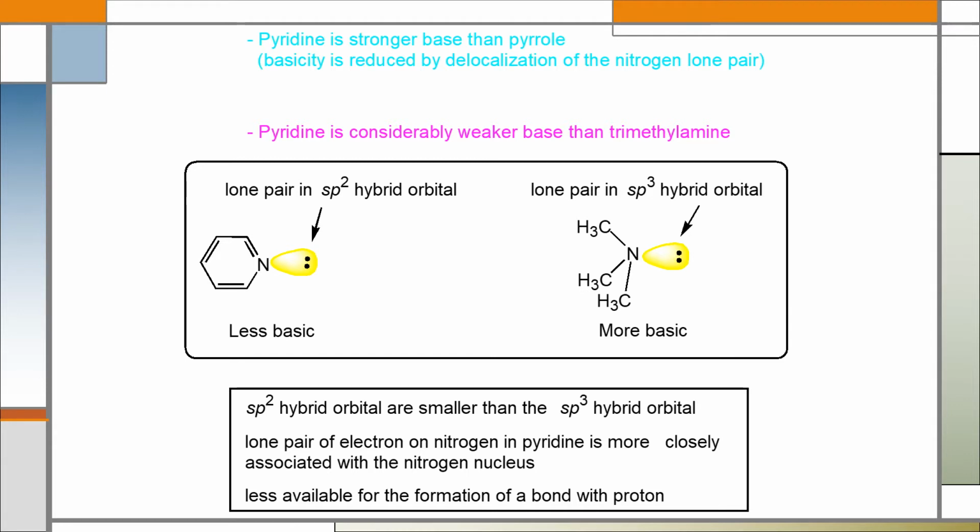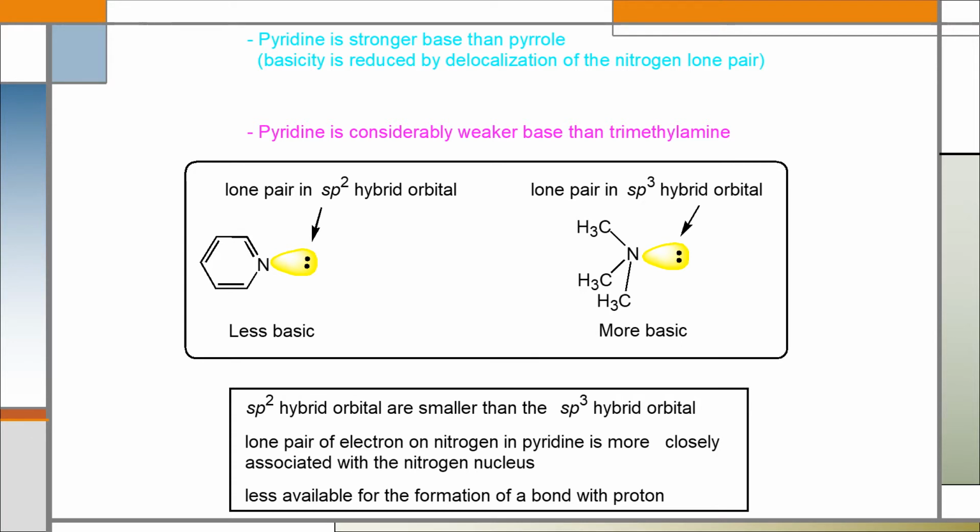But pyridine is a considerably weaker base than trimethylamine, because the lone pair of electrons in pyridine is present in an sp2 hybrid orbital, whereas the lone pair electron on nitrogen in case of trimethylamine is present in an sp3 hybrid orbital. sp2 hybrid orbitals are smaller than sp3 hybrid orbitals.